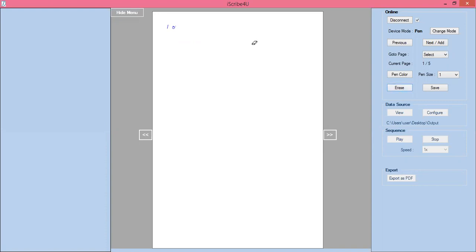Formulas for even or odd functions in the interval, either 0 to 2 pi or minus pi to plus pi.